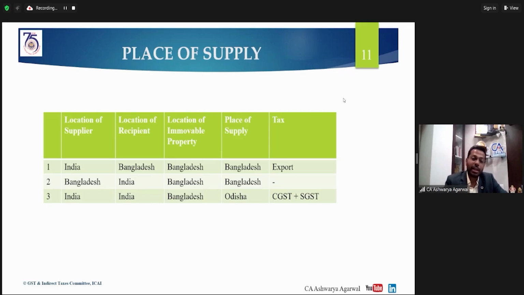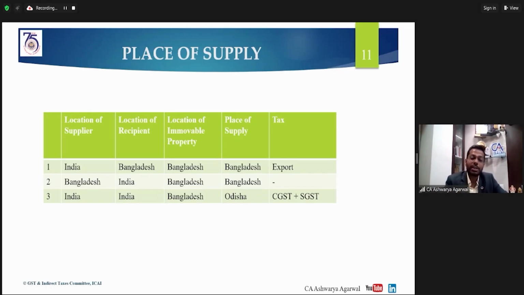Third situation, if the supplier is in India, the recipient is in India, but the location of that immovable property is in Bangladesh, what will happen in this case? There is a mistake in my slide. The place of supply in this case will be Bangladesh, and that will become an export of service, and there is no GST applicable in this case.